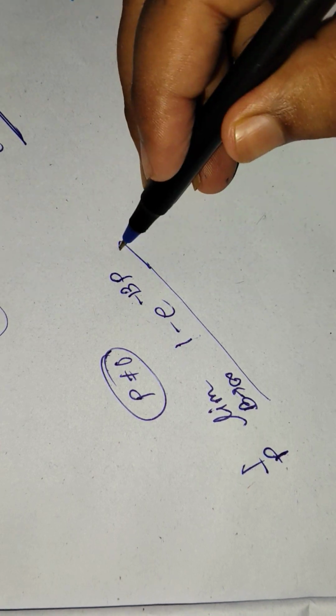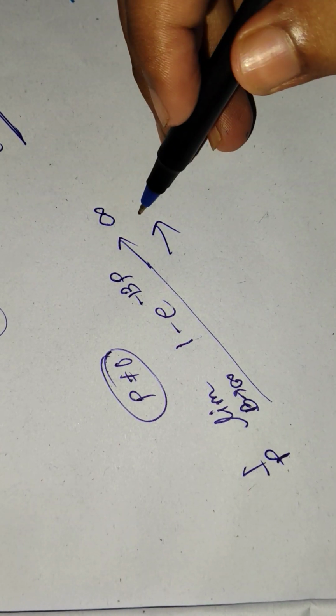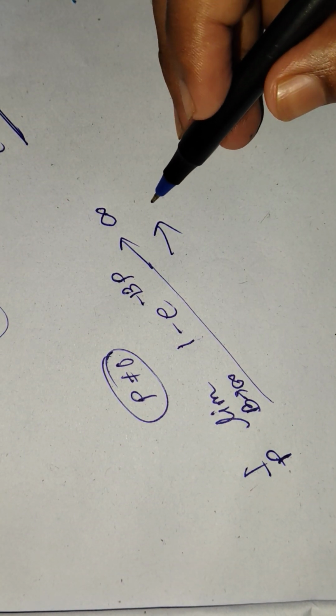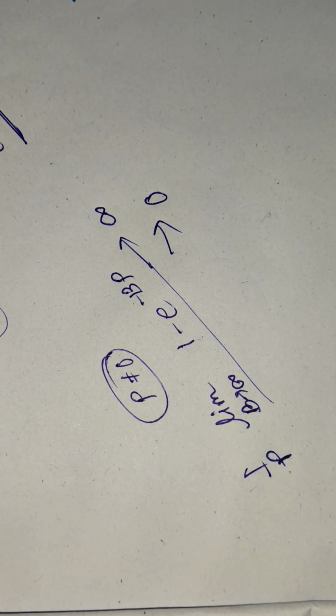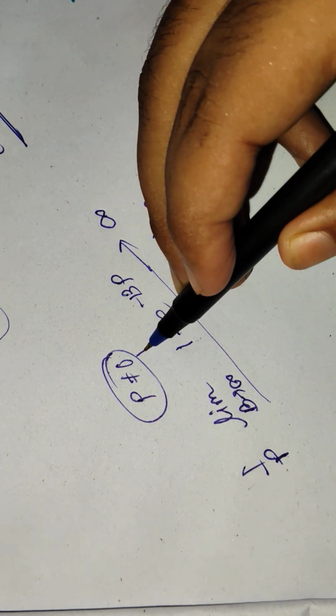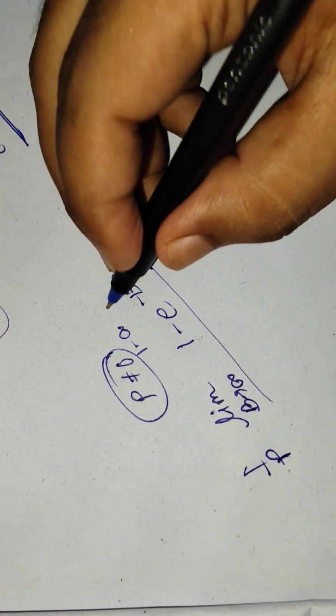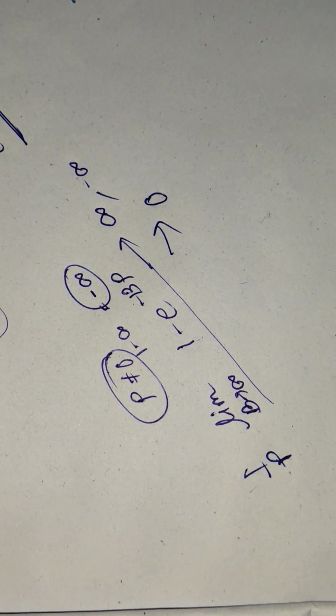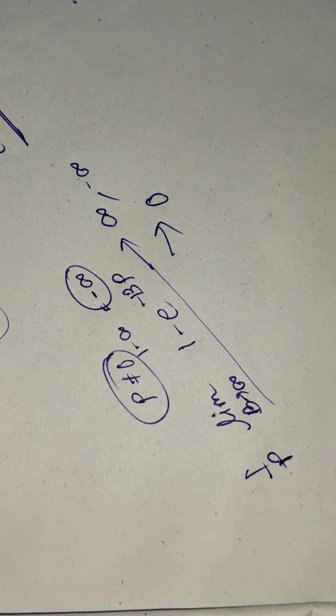Maybe the value of this limit will be infinity, which makes this quotient diverging. On the other hand, it will be 0. When it will be like 1 minus infinity, then it will be minus infinity. Maybe it is infinity or minus infinity, doesn't matter. We are talking about infinity only.